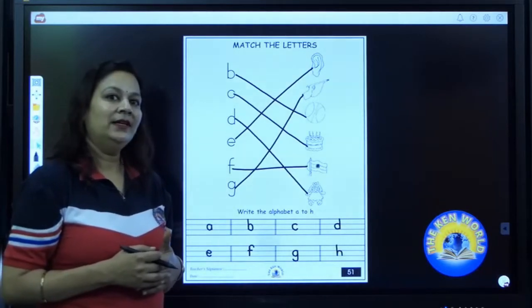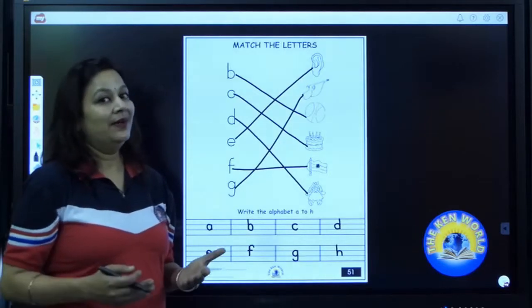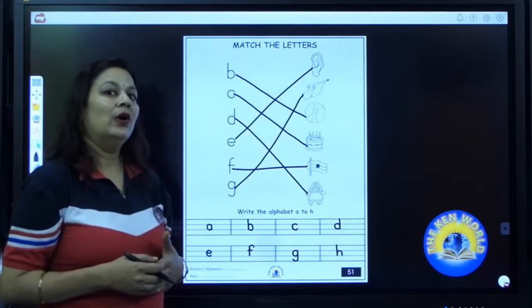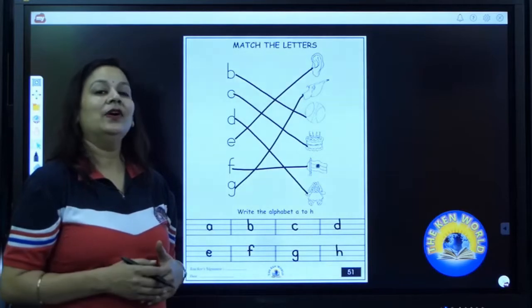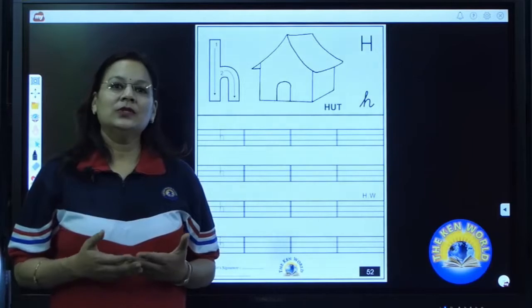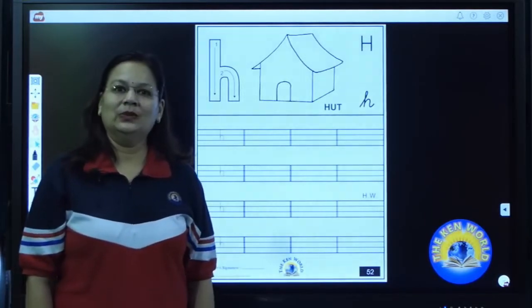Have you all done? With this, we have completed our page. Now what you have to do? You have to click the photograph and send it on the WhatsApp and practice these letters again and again for more perfection. Now kiddos, proceed to page number 52.